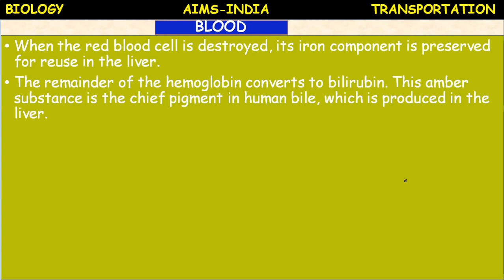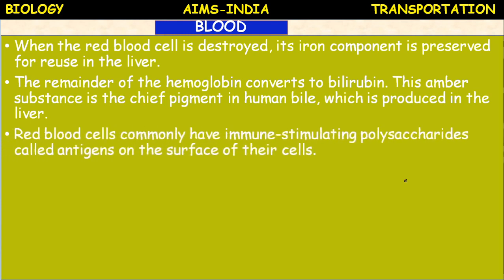Bile juice is secreted by the liver. It is an amber substance, light green in color. This amber substance is the chief pigment in human bile, which is produced in the liver.